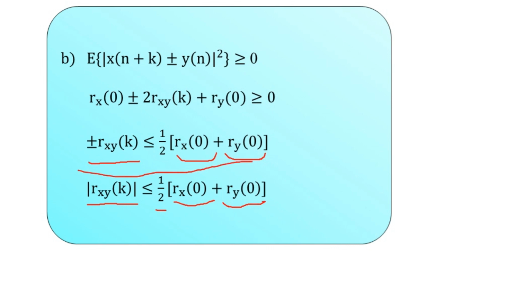So this way, for the given two jointly wide sense stationary random processes x of n and y of n, we have proved the two inequalities in part A and part B. So this completes problem number 6 here.